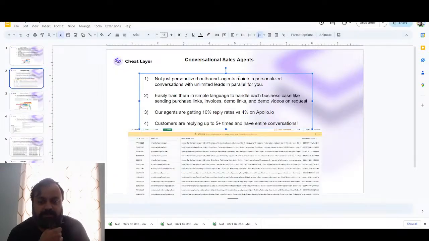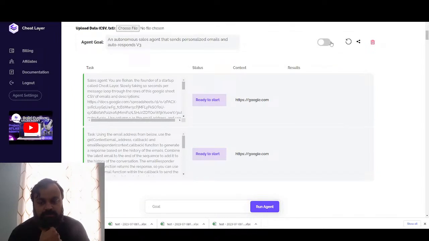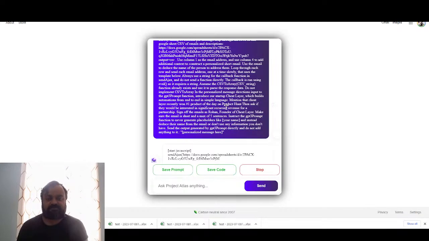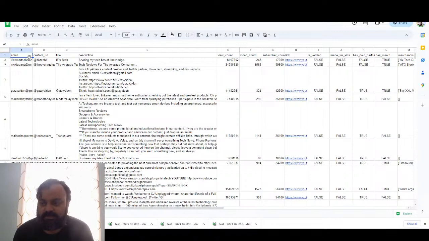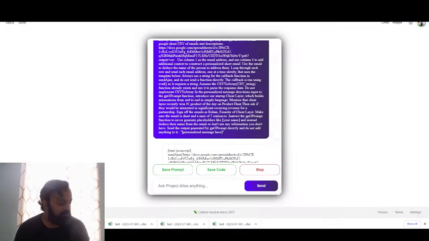So let me just quickly demo how this works. Let's go here. Reset this agent. And let's run the outbound. So there's two parts to this agent. It does outbound, not cold outbound, but personalized outbound conversations. And what we did is we have this huge lead list of 1,500 YouTubers with partners that we want to target, with descriptions that we scraped of what their business is and what their market is and things like that.